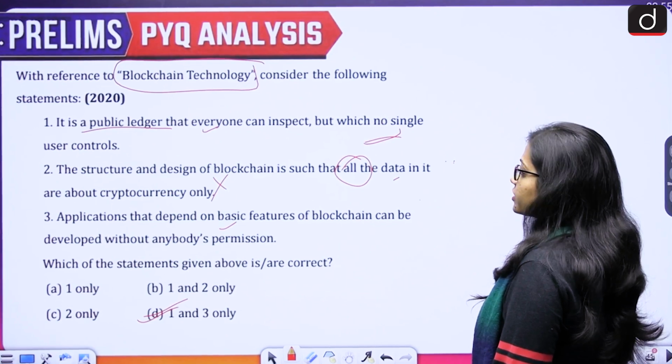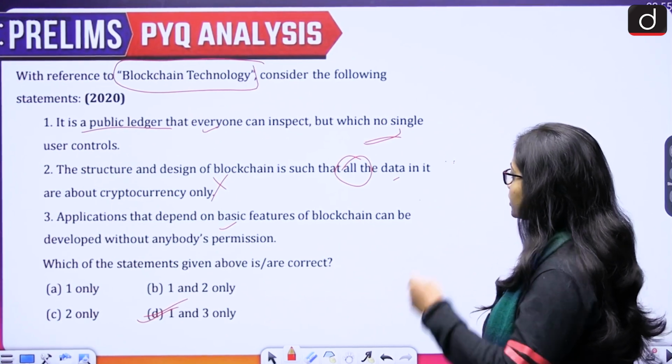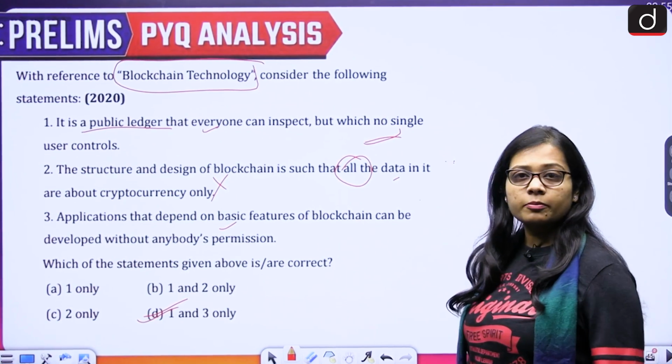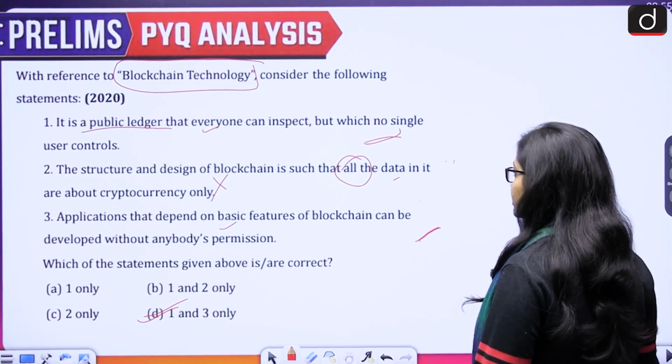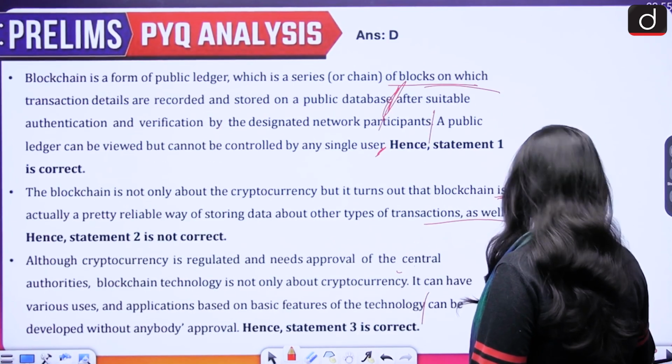So applications that depend on basic features of blockchain can be developed without anybody's permission. So this also becomes correct, the third one. So first and third are correct, second is wrong.